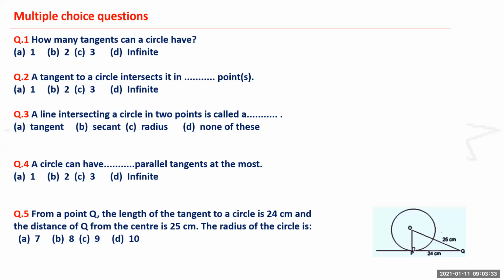And what is the square of 25? 625. So the answer will be 7, option number A. See, don't get confused. What you have to do is think twice before you answer the question.